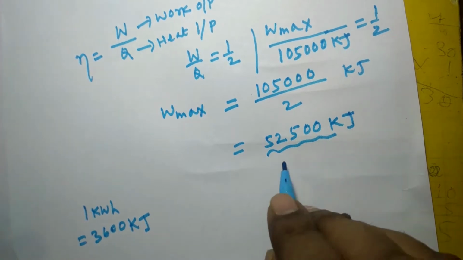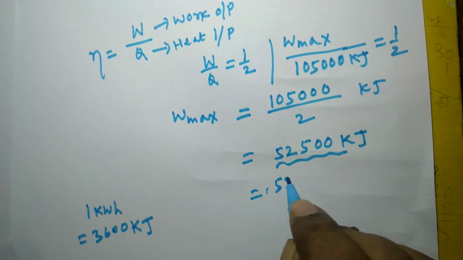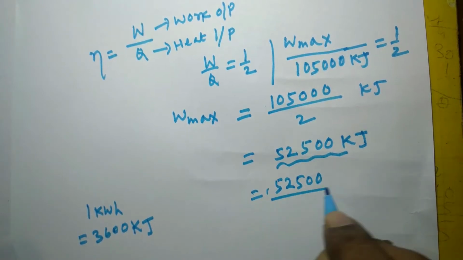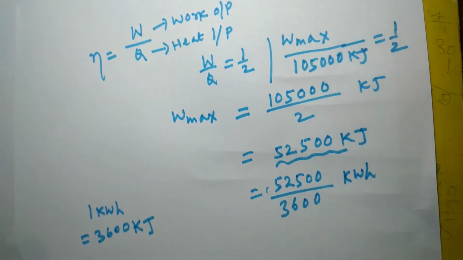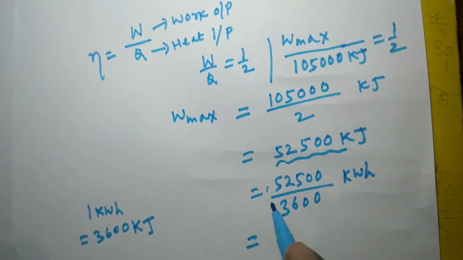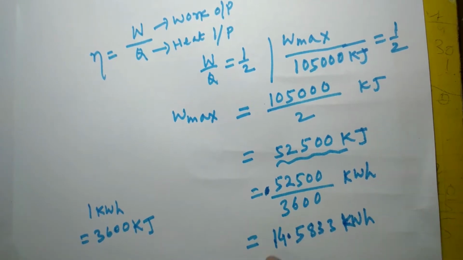So this comes out as 52,500 divided by 3600, which is 14.583 kilowatt hour. So at maximum, any heat engine can produce this much.